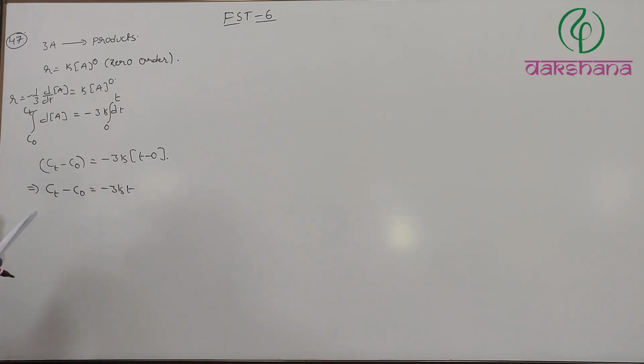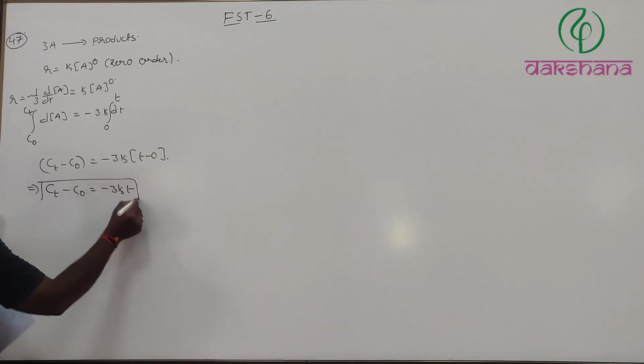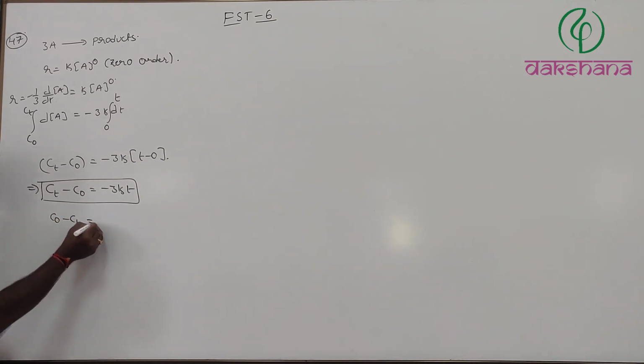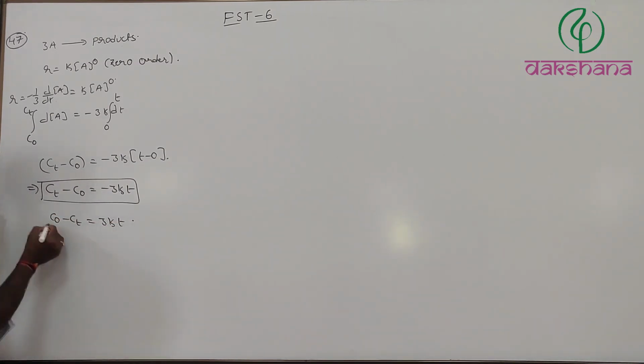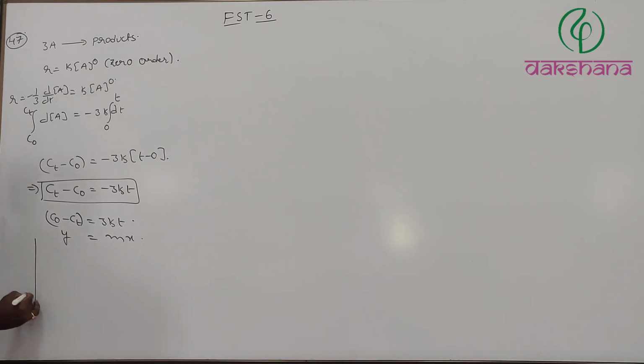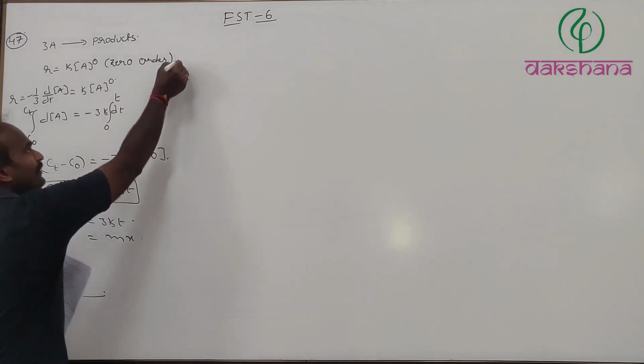Minus 3kt. So based on these options, we can set it up. That is one option. If you look at this expression, can I write C naught minus Ct is equal to 3kt? Now it is almost like y equals mx. So by taking C naught minus Ct on the y-axis and time on the x-axis, we get a straight line passing through the origin.